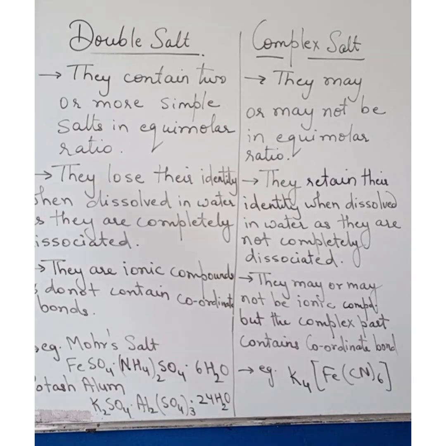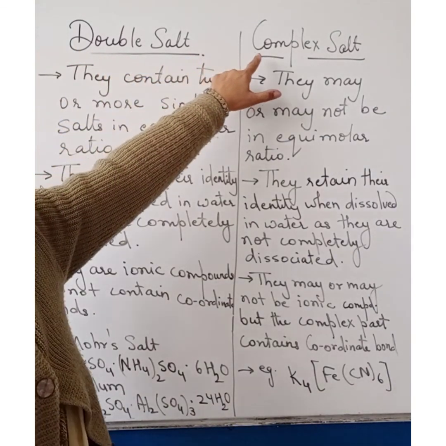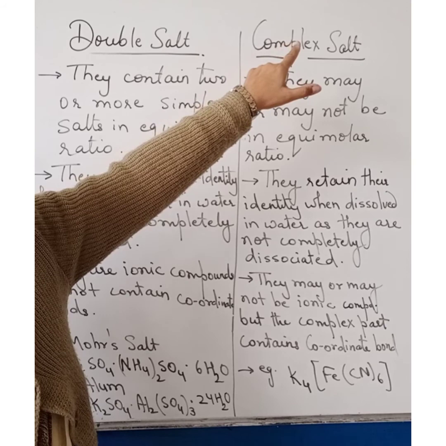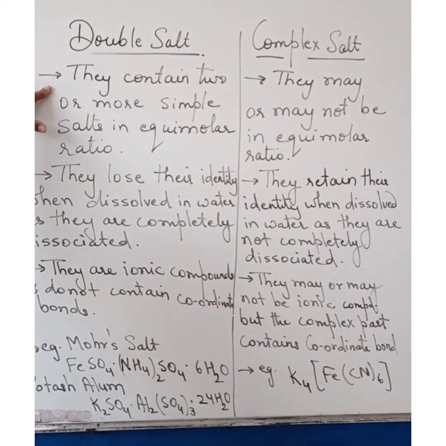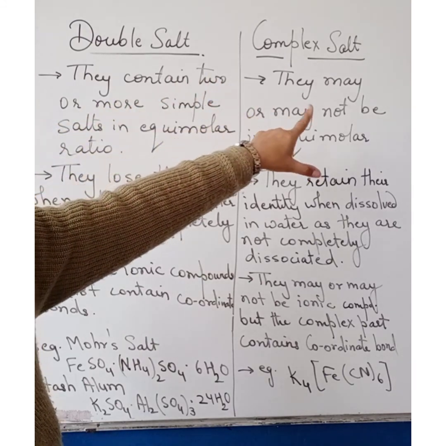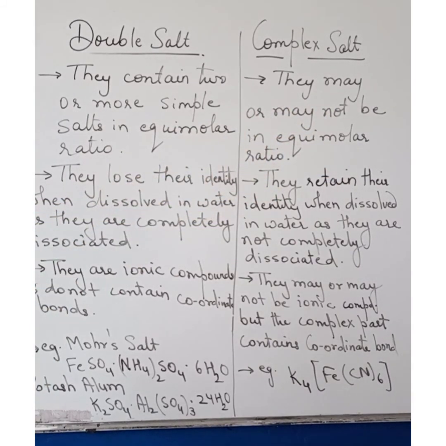We should not confuse between the terms double salt and complex salt. Let us study the difference between double salt and complex salt. Complex salt means coordination compounds. Double salts contain two or more simple salts in equimolar ratio. Complex salts may or may not be in equimolar ratio.